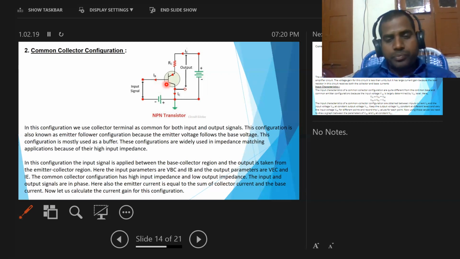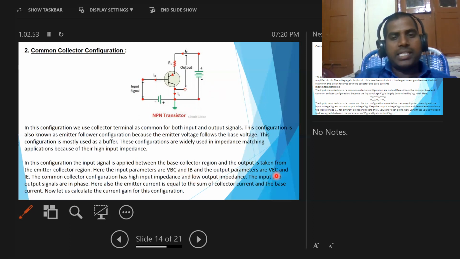Here the base collector region is taken as the input region, that means for providing the input signal, and the emitter collector region is taken as the output region, that is the output signal. VBC, the voltage across the base collector region, is taken as the input signal, and IB is the input current.